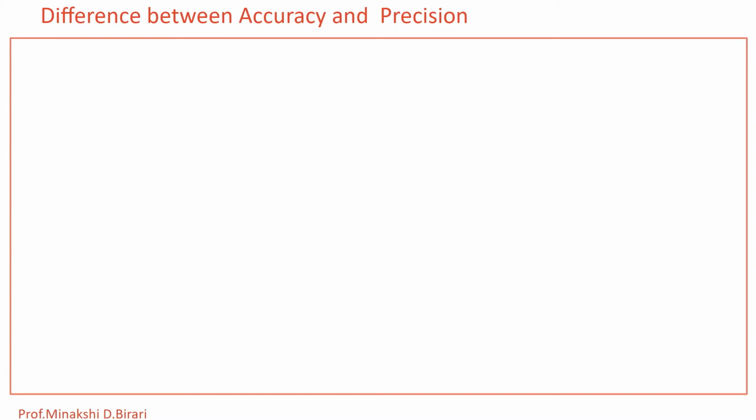Now, what is the difference between accuracy and precision? We have already studied both terms, the definitions of accuracy and precision. With suitable examples, we have studied the difference between accuracy and precision. While discussing the errors present in a set of analytical data, there are two aspects that must be considered. The first aspect is the accuracy of the data, and the second aspect is the precision of the data. So how can we distinguish these two terms, accuracy and precision?